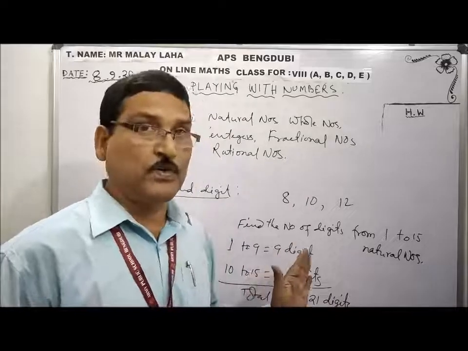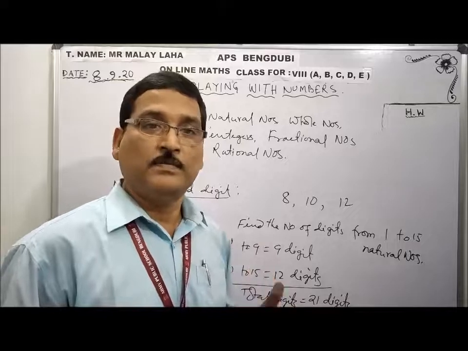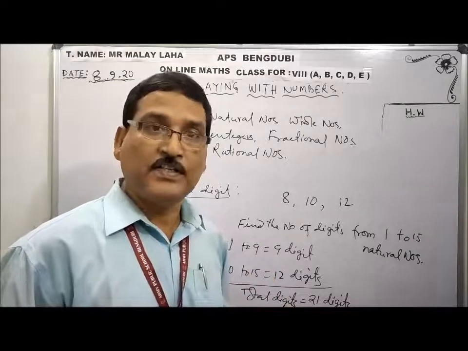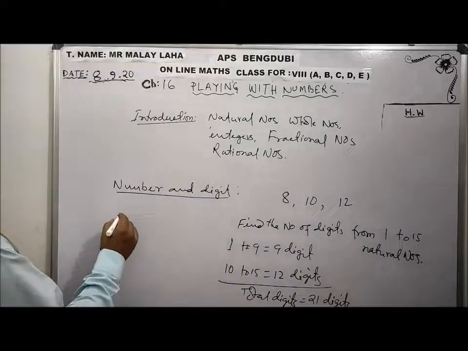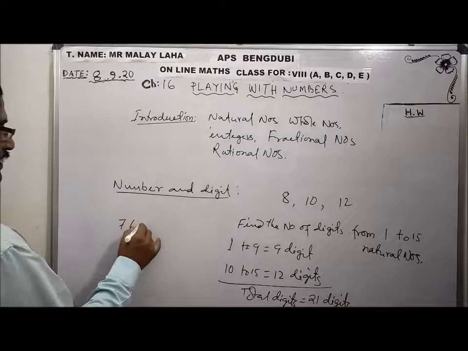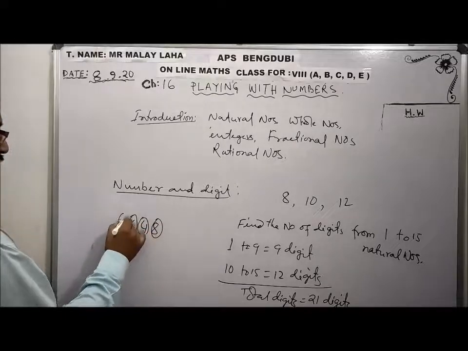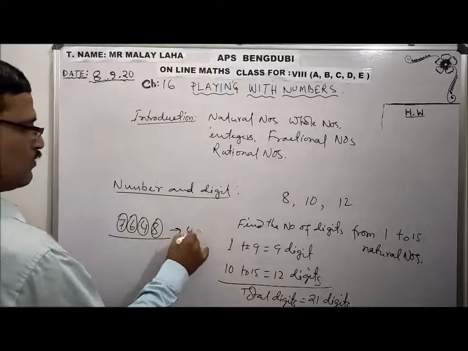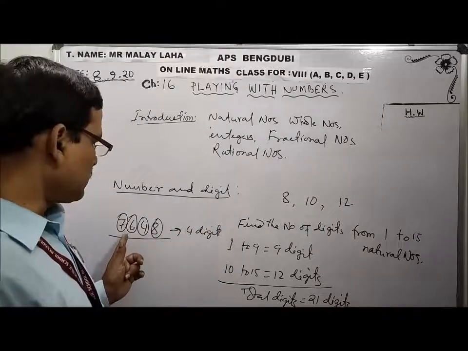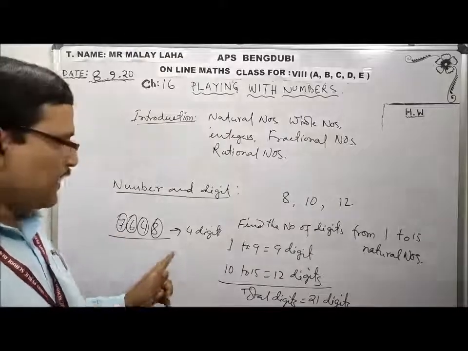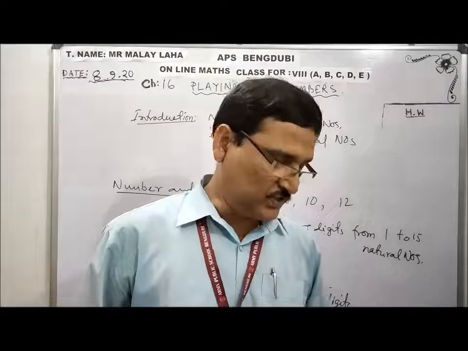Very important for you: digits and number. Each part of a number is a digit. A number may consist of one digit or many digits. Like you see, 7,648. So this is a digit, digit, digit, digit. Altogether, it will be 4 digits. The number is 7,648, and it has 4 digits. Okay, each part of the number is called a digit.